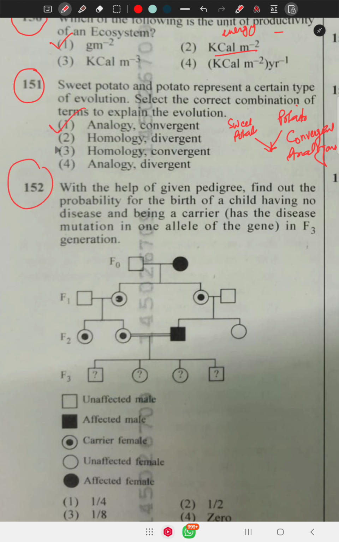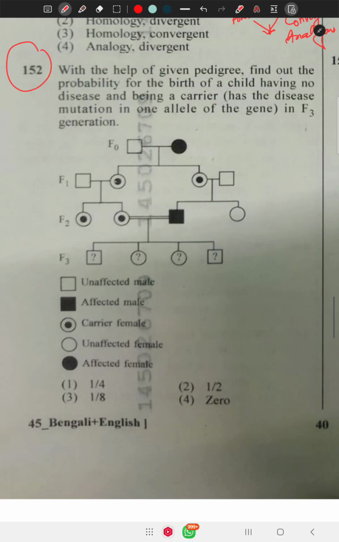Question 152 says, with the help of the given pedigree, find out the probability for the birth of a child having no disease and bearing a carrier, that is, no disease but carrier, with the disease mutation in the allele gene in the F3 generation. So here it is autosomal recessive.